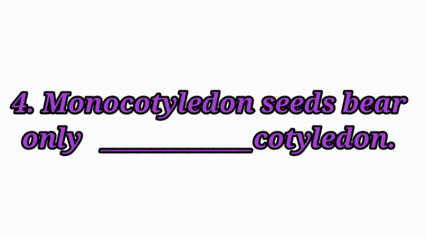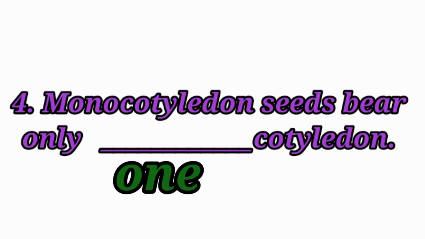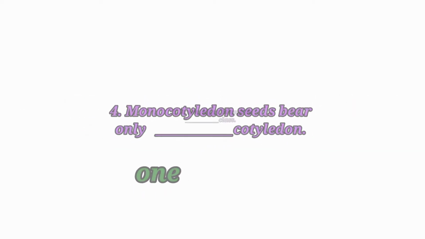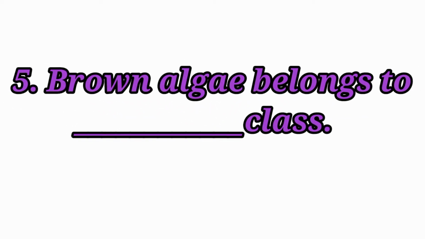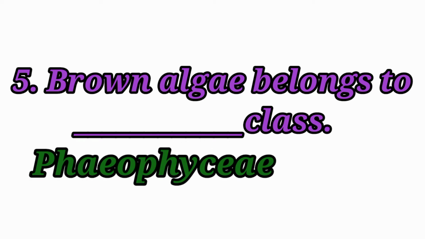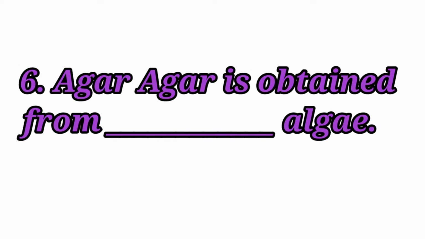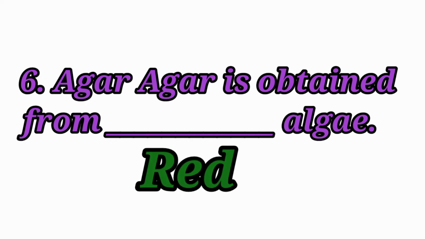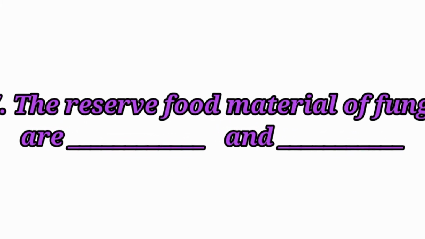Fourth question. Monocotyledon seed bears only one cotyledon. Fifth question. Brown algae belongs to Phaeophyceae class. Sixth question. Agar-agar is obtained from red algae.